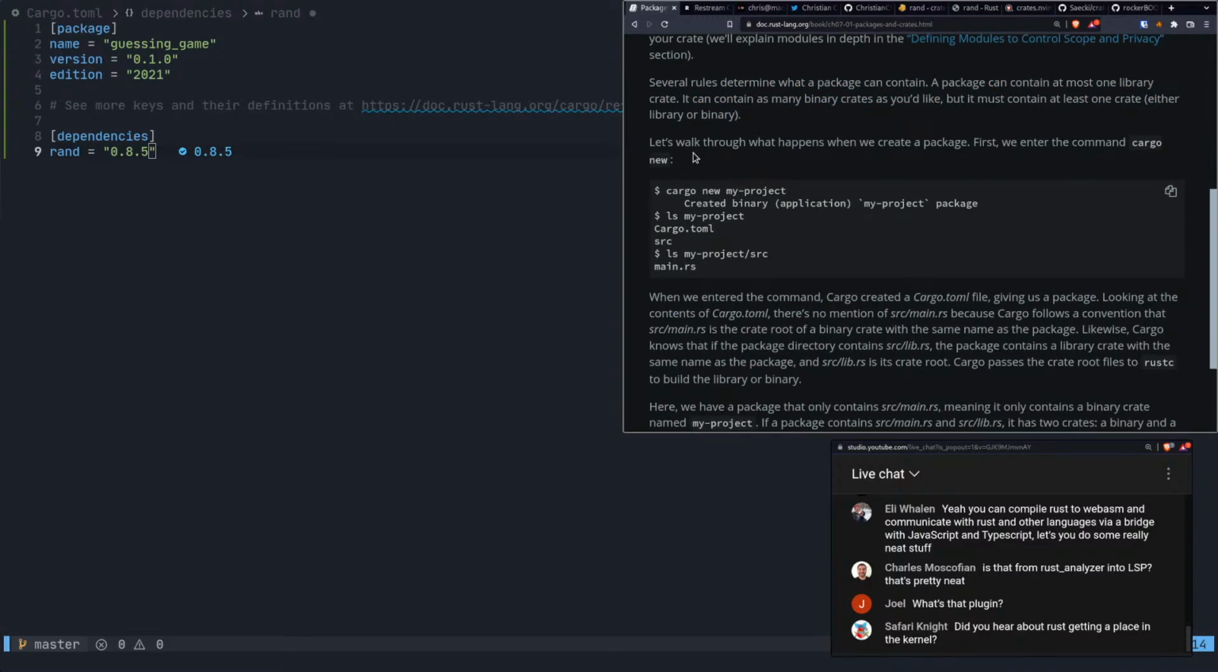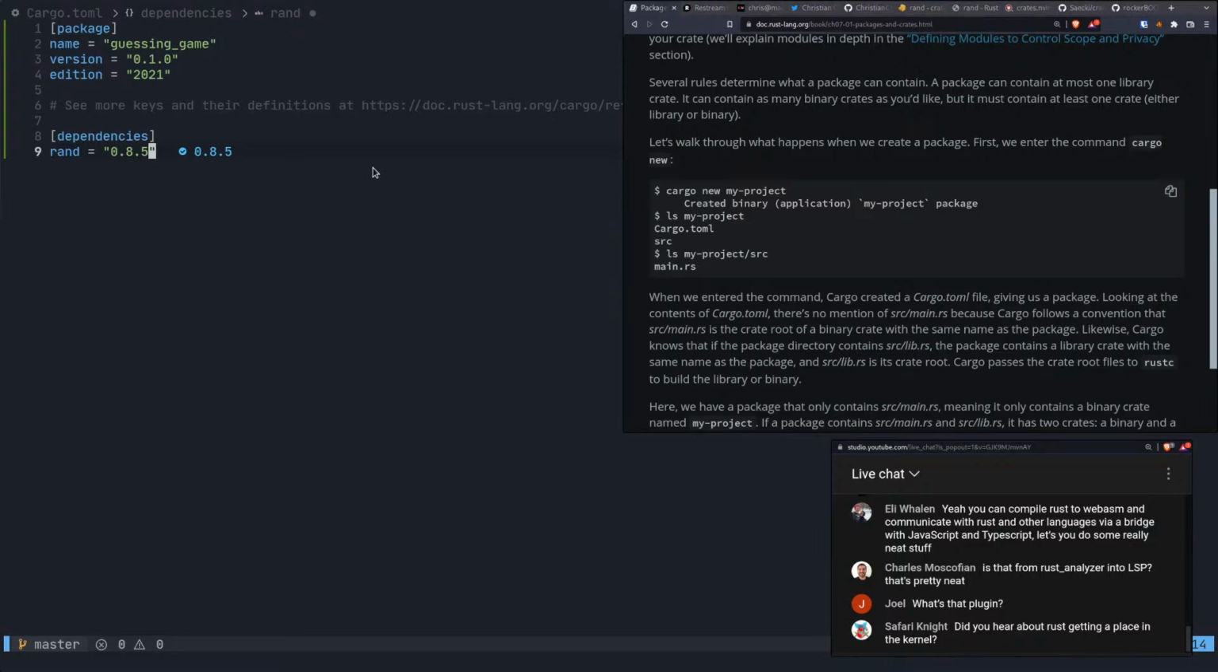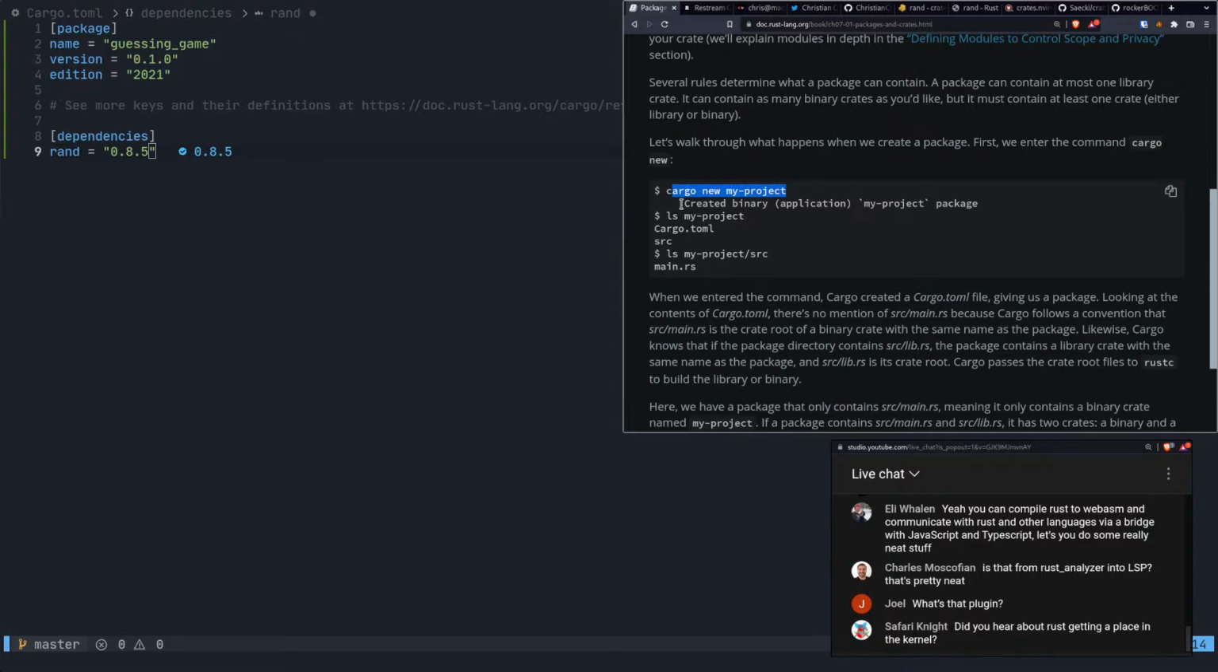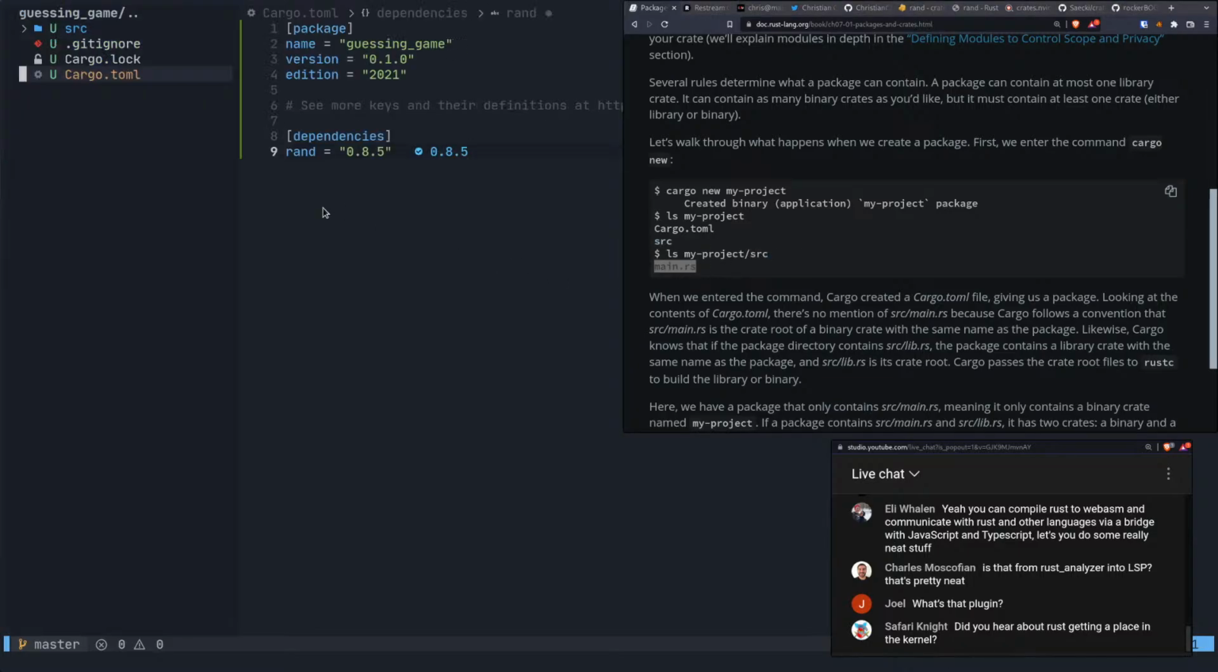Okay, let's walk through what happens when we create a package. First, we enter the command cargo new. Well, I don't really need to type this out. We can see it right here. So we create a new project. It created binary my-project, and inside of it we've got the Cargo.toml and a source directory, and inside the source directory is the main.rs. So actually, we're looking at pretty much the same structure right here, right?